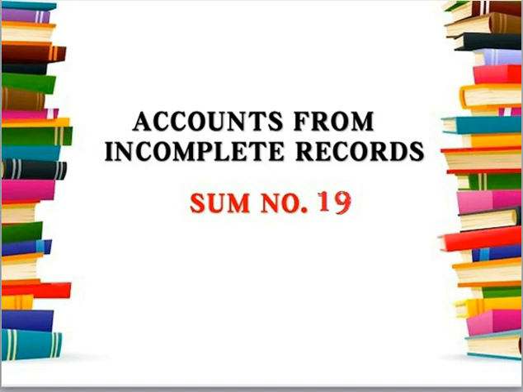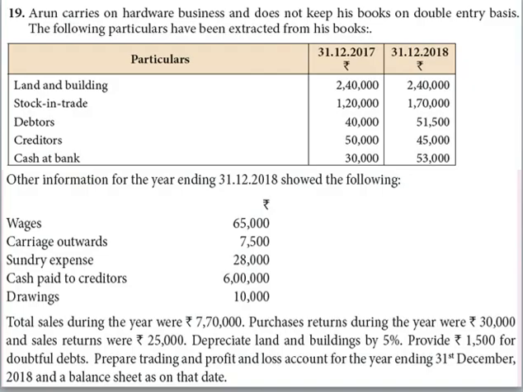Accounts from incomplete records, sum number 19. Arun carries on hardware business and does not keep his books on double entry basis. The following particulars have been extracted from his books. The given particulars are land and building, stock in trade, debtors, creditors, cash at bank. They have given opening and closing balances for these particulars.